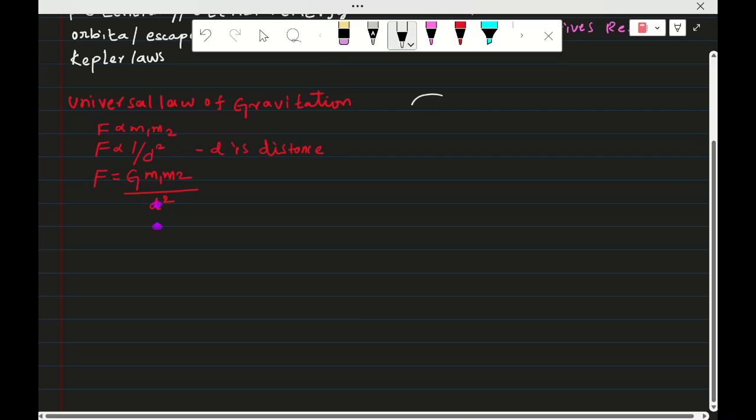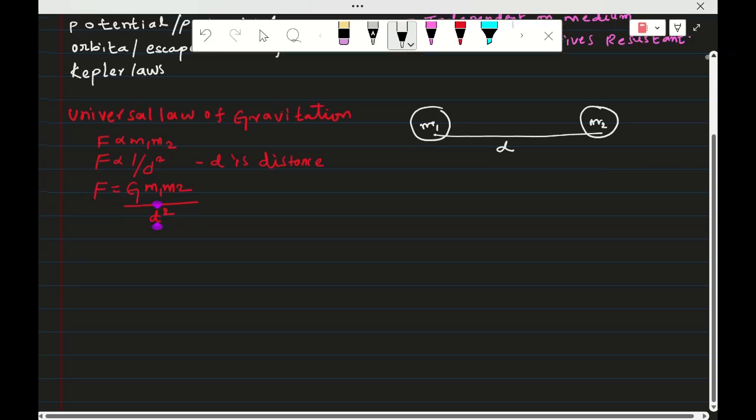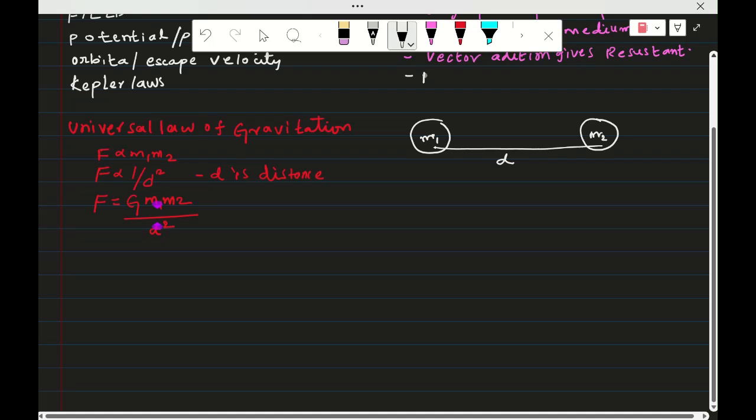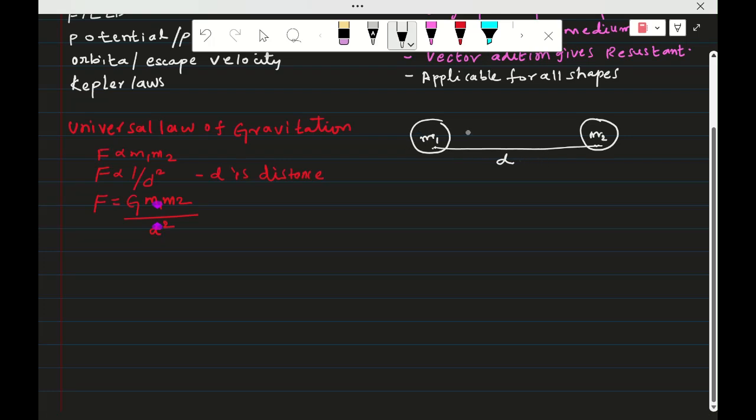And I said force is a vector. So this is mass m1, this is mass m2. These two centers are separated by the distance d. And the gravitational force is applicable for all shapes of bodies. But if it is a spherical shape or ring or rod, the distance you have to consider is from center to center. I mean, the total mass is considered concentrated at the center of mass.